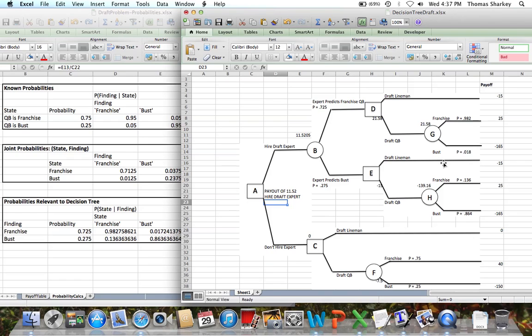And part of formulating this decision tree when we have expert analysis is that we're typically given the accuracy levels of the experts, and we need to change them. So we're given the probability of the finding conditioned on the state. What we really need to run the decision tree analysis is the probabilities of the state conditioned on the findings. So we had to use Bayes' theorem to get those probabilities, and then we work backwards in a very similar manner to what is done for any decision tree.